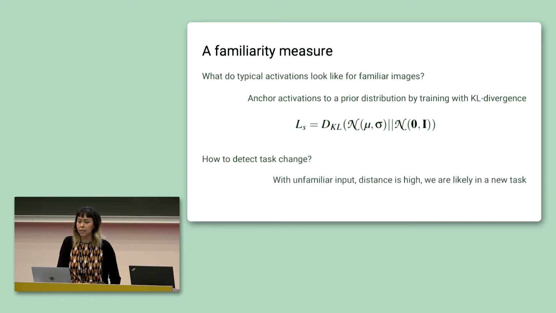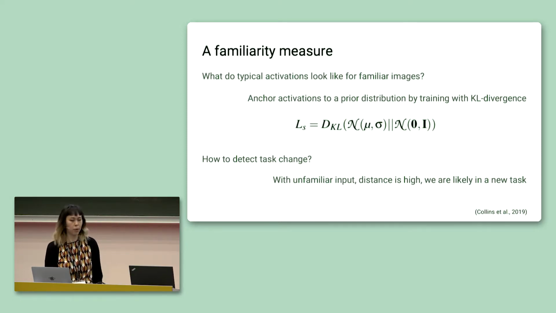And as a result, the divergence measured by our familiarity loss will be high, and this can serve as an indicator that this data is part of a new task. I'll also note that this familiarity loss is not necessarily at odds with the training task, depending on how much this loss is weighted relative to the primary supervised learning objective. Sometimes, actually, it's able to accelerate training, and there's more information about that in this arXiv paper.